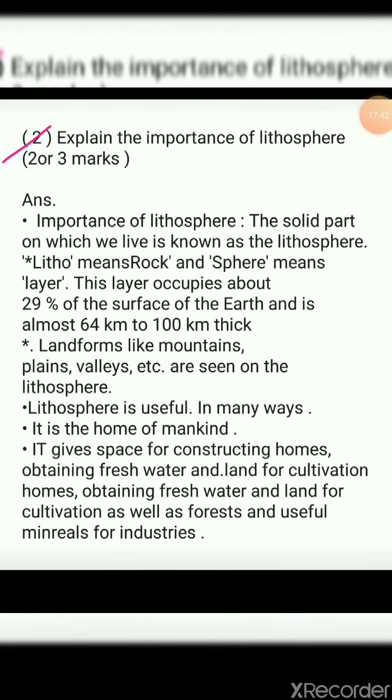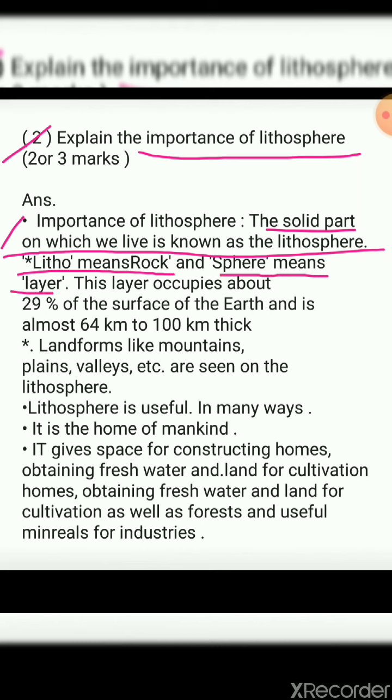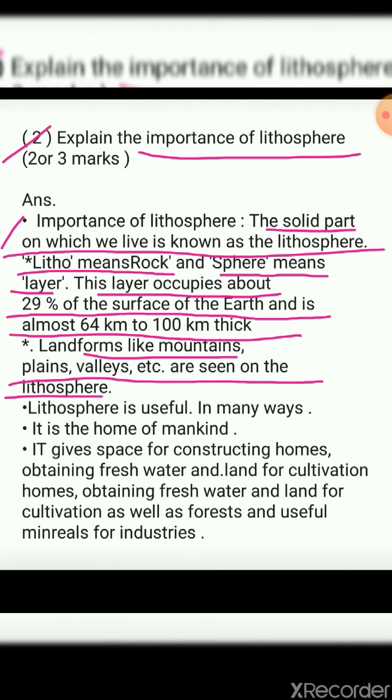Now the second question: explain the importance of lithosphere. In the explanation it has been made very clear how the importance of lithosphere is seen, but we'll see it once again. The solid part on which we live is known as lithosphere. Lithosphere means rock, and sphere means layer. This layer occupies about 29% of the surface of the earth and is almost 64 kilometers to 100 kilometers thick. Landforms like mountains, plains, valleys, etc. are seen on the lithosphere.